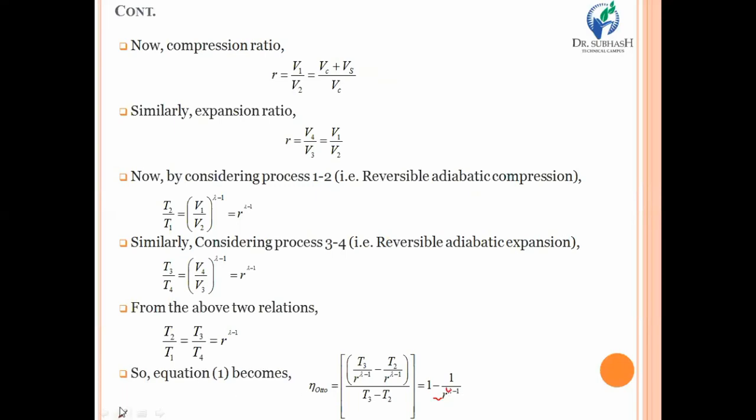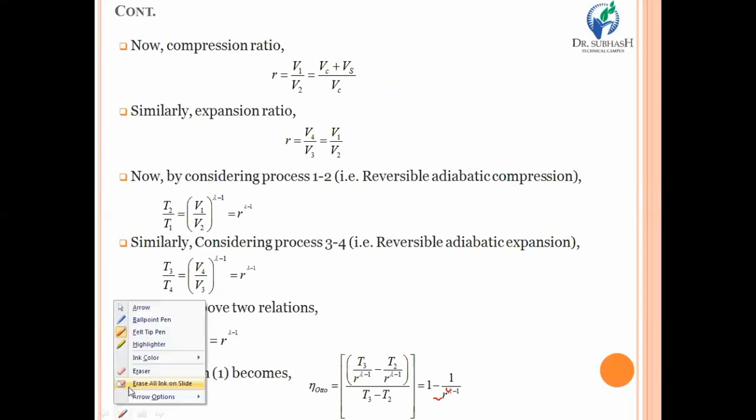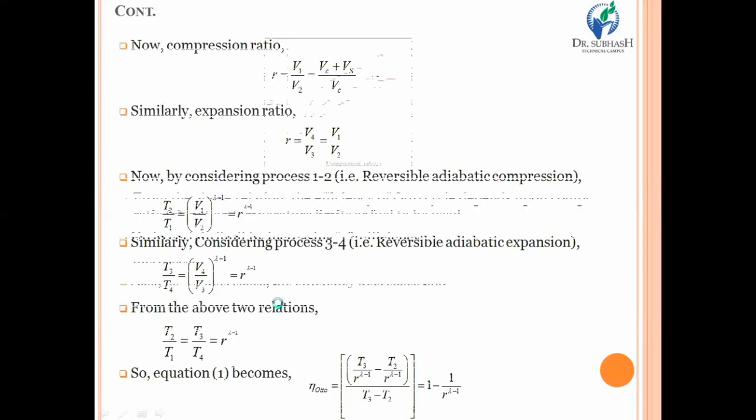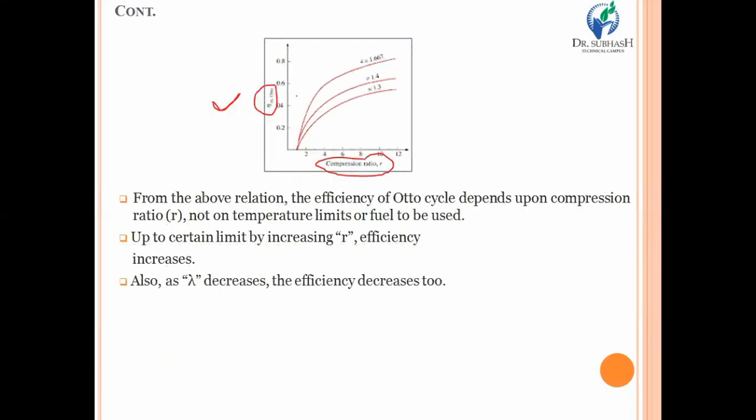So one should have sufficient knowledge about the relation between compression ratio and adiabatic index with respect to the efficiency of Otto cycle. So this graph represents the relation of compression ratio with respect to Otto cycle efficiency. From the diagram, it is very clear that up to some limit, if you are increasing the compression ratio, your efficiency will be increased up to some extent. After that, if you are still increasing the compression ratio, it may be possible that the efficiency of Otto cycle will be decreased.